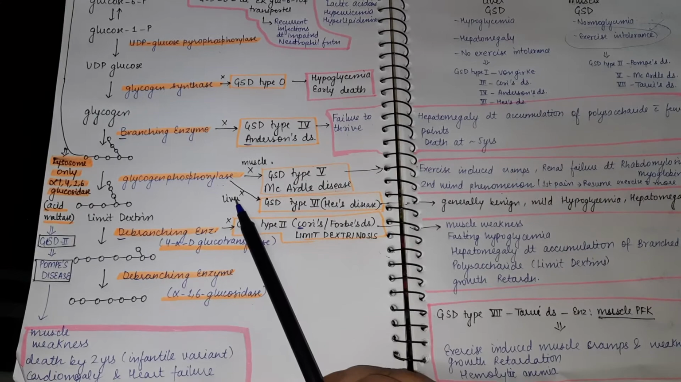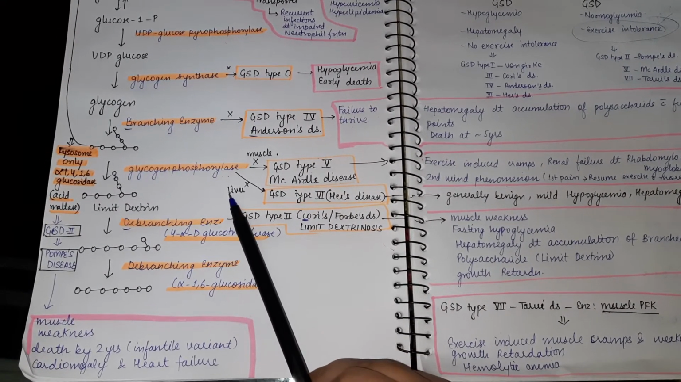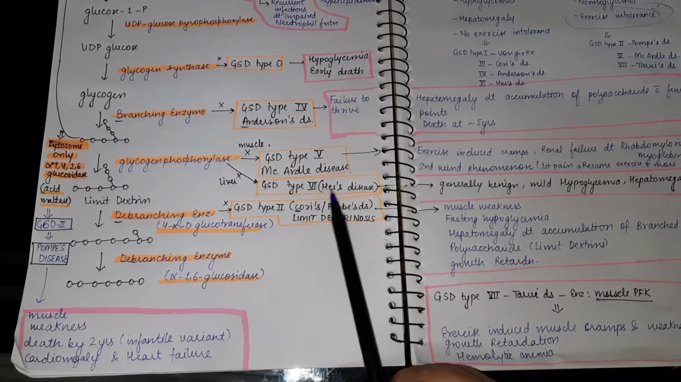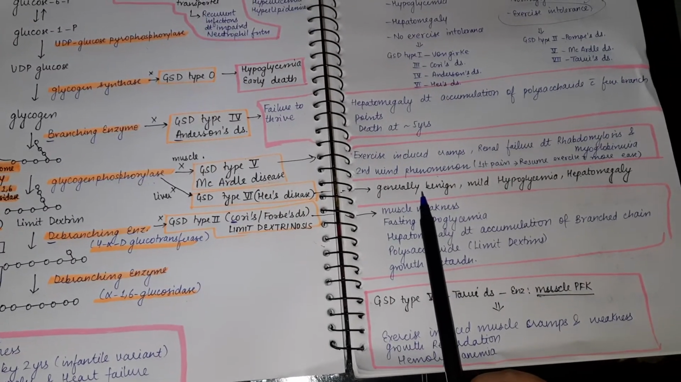In liver glycogen storage disorder, that is due to deficiency of liver glycogen phosphorylase, there is a disease called glycogen storage disorder type 6, Hers disease. It is generally benign with mild hypoglycemia and hepatomegaly.